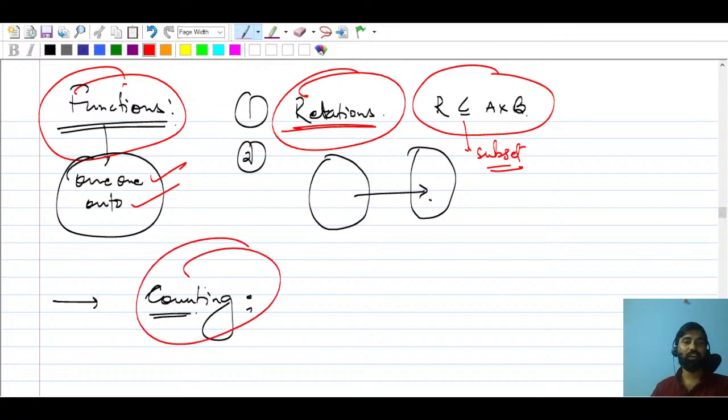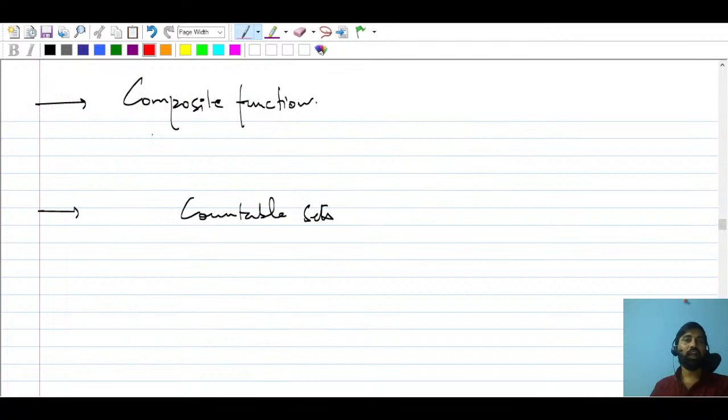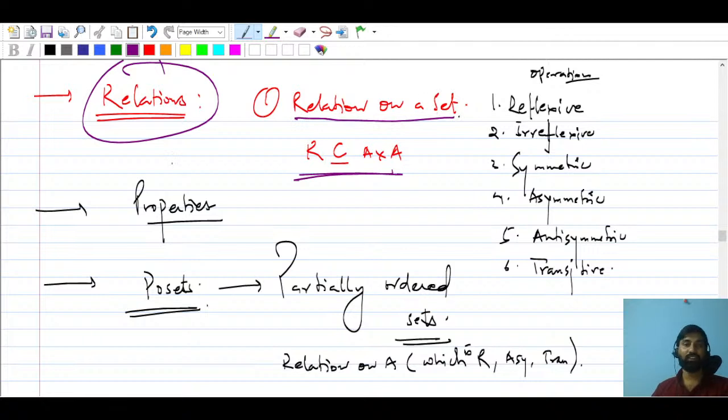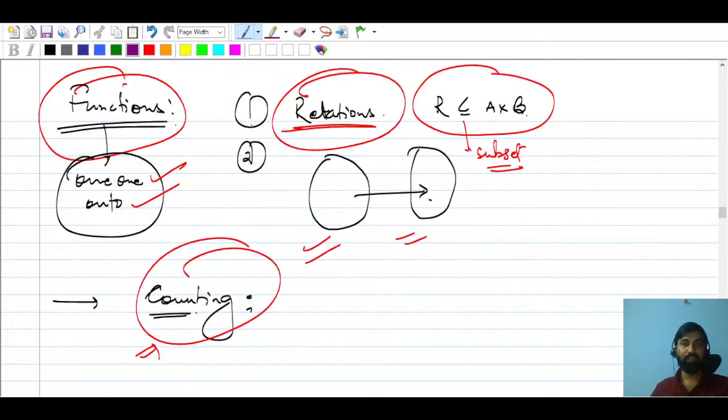Understand relations and everything, and then we'll talk about composite functions and countable sets. Under the topic of relations, as I said, we will talk about a relation on a set, or you can say a relation on A. Here a relation between A and B, so A cross B is what?